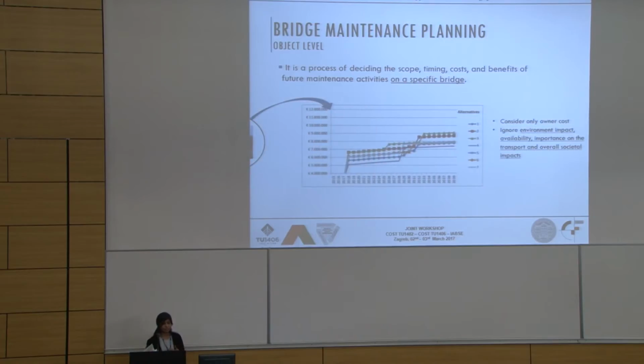But most of the time, these life cycle costing models consider only the owner cost. We are not considering the environmental cost, the availability, or other relevant factors. For example, maybe one bridge is more important for maintenance because it has some historical value, or maybe there is more traffic intensity going over that bridge compared to another bridge. So there are more factors to consider in such a maintenance plan instead of only the owner cost.